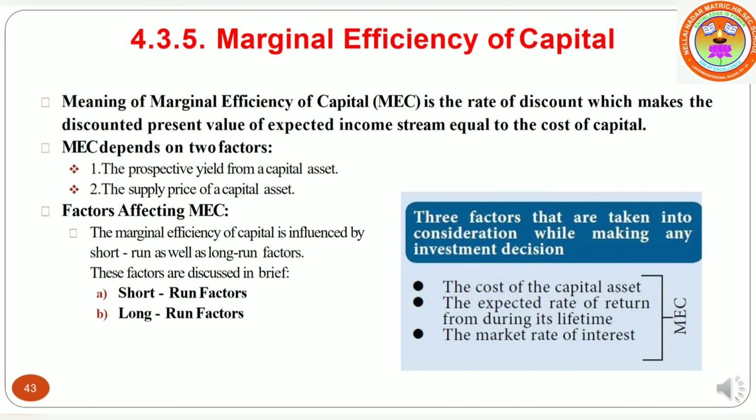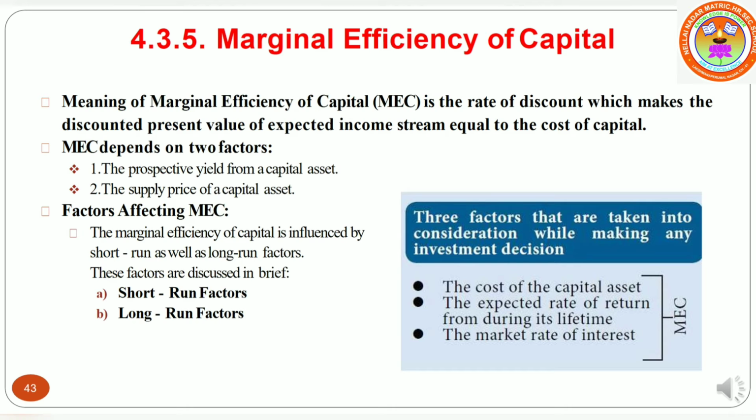Marginal efficiency of capital. This was introduced by J.M. Keynes in 1936. Marginal efficiency of capital is the expected profitability of an additional capital asset.